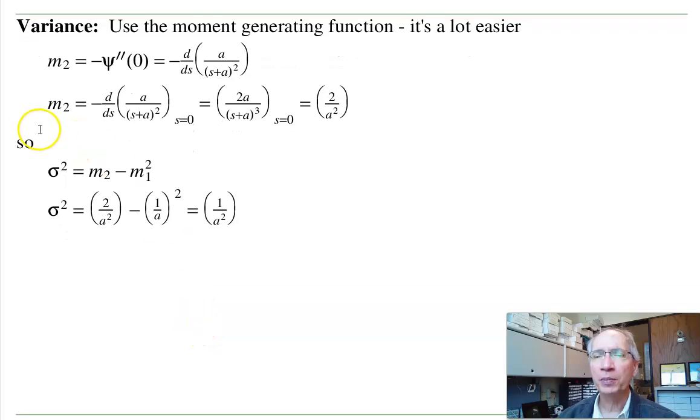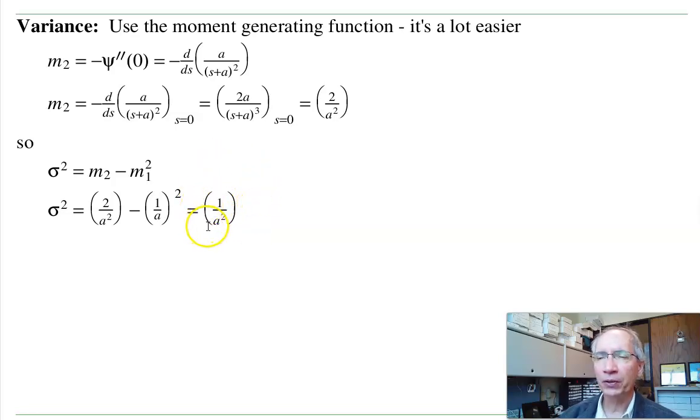The variance comes from the second moment. Take the derivative of the first moment, and I get 2a over (s plus a) cubed. Plug in s equals 0, I get 2 over a squared. The variance for continuous time systems is the second moment minus the first moment squared. That's 2 over a squared minus 1 over a squared, which gives me 1 over a squared. So that's the variance of an exponential distribution.